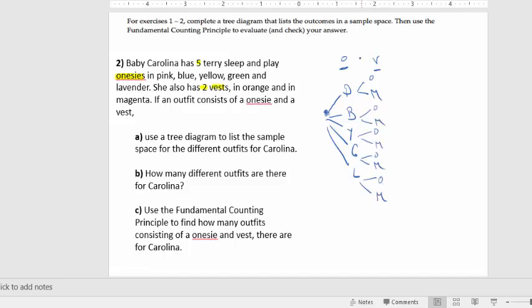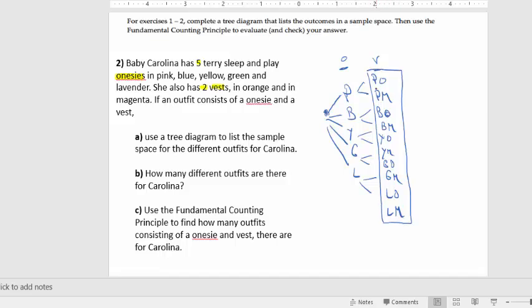And what's actually a better idea to do with these in a lot of cases is, as you're making your additional branches, rather than just calling this OM, OM, OM, OM, OM all the way down, what actually helps is if you write the complete outcome, and then you don't have to even do it at the end. So this O here is going to come after the P. So this is really PO. This is really PM, and then this is BO and BM. So then what ends up happening is you get them all done already. So now this is already your sample space, because I've been writing them as I've been doing my tree diagram. So it just saves a little bit of time, right? So that's pink, orange, pink, magenta, blue, orange, blue, magenta, so on and so forth.